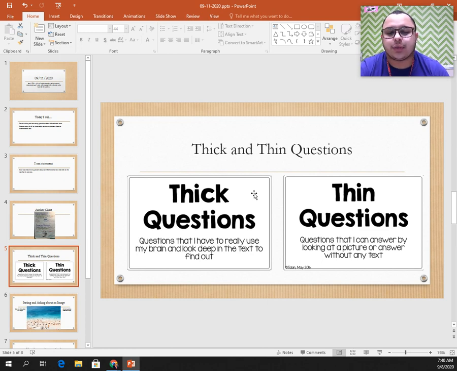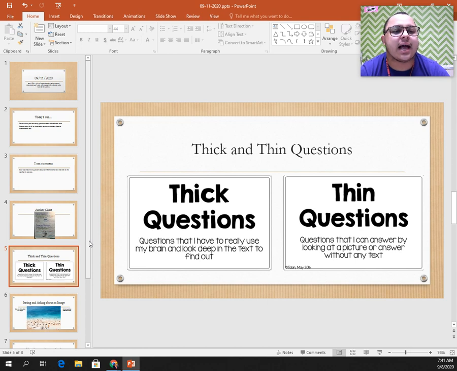So our two types of questions are thick and thin questions. Well, what are they? Thick questions are questions that you really have to use your brain and look deep into the text to find out. If you remember back to our lessons last week, that would be the same as a strong question, one that just makes you think really hard about the answer. And a thin question is a question that you can answer by just looking at a picture or answer without reading any of the words on the page. And thinking back to our story questions, those would be the same as simple questions.